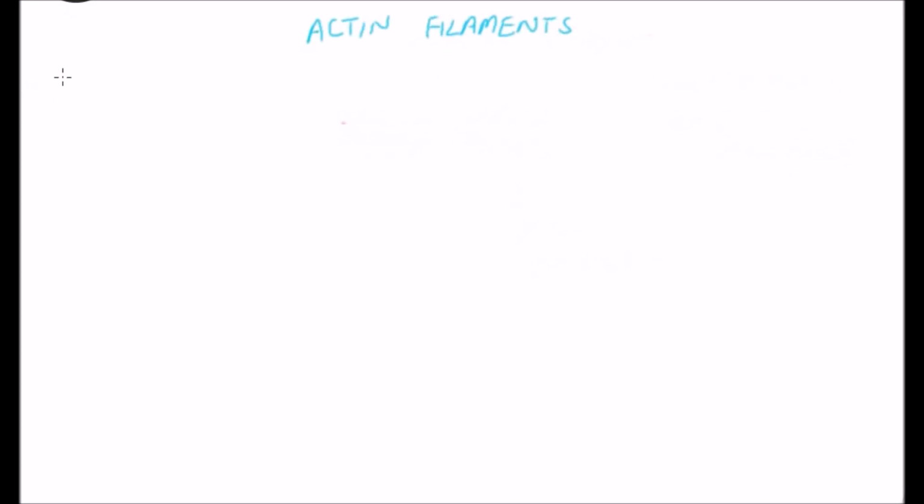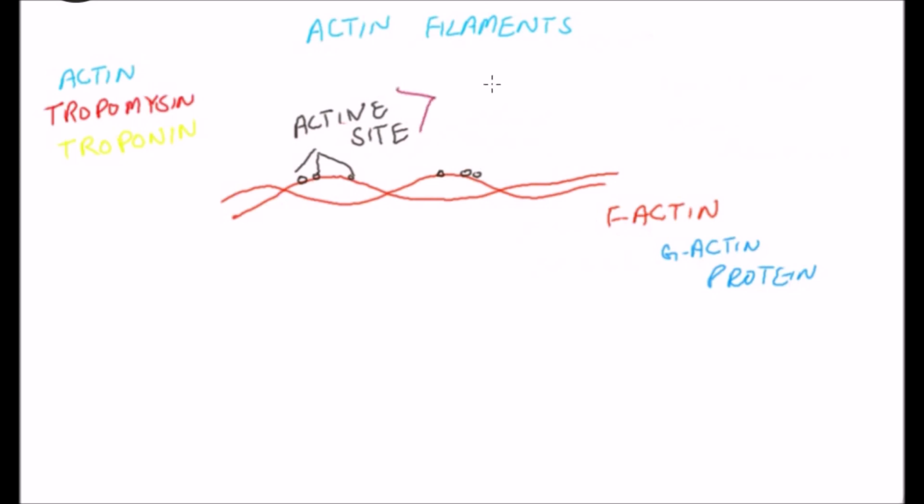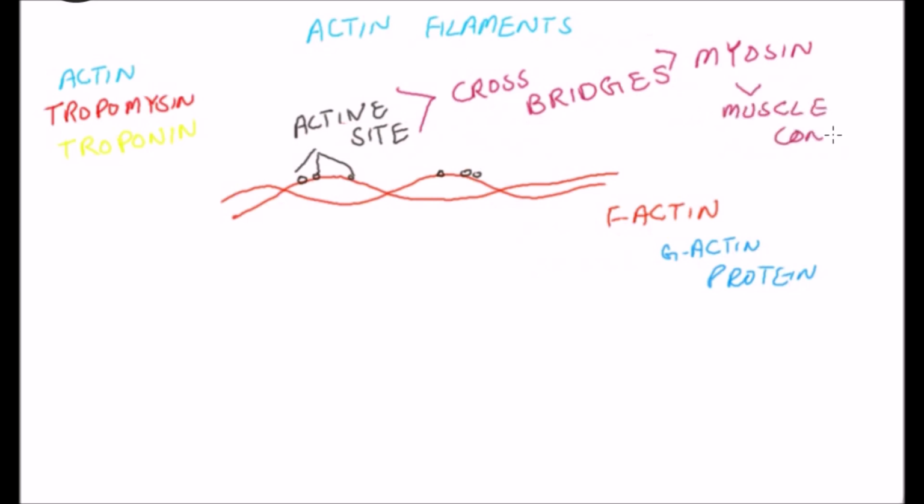Actin filaments are composed of actin, tropomyosin and troponin. The backbone of the actin filament is a double-stranded F-actin molecule that is composed of polymerized G-actin molecules. Attached to each G-actin molecule is one molecule of ADP. These ADP molecules are believed to be the active sites on the actin filaments with which the cross bridges of the myosin filaments interact to cause muscle contraction.